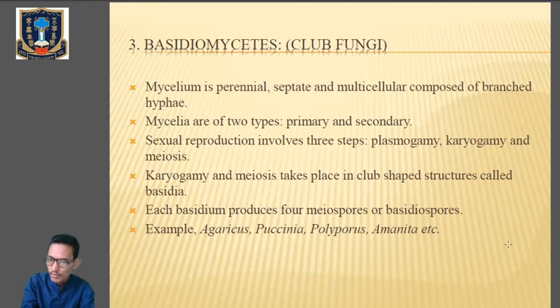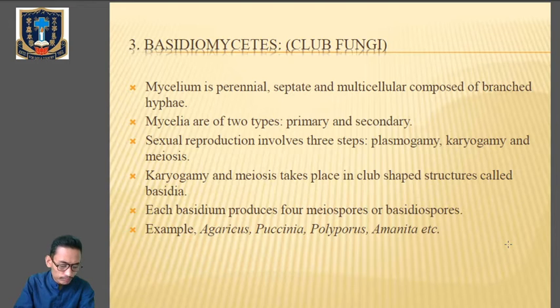S-C-L-E-R-O-T-I-A. All these characters you will get in the book also. Sclerotia, or rhizomorph, the root-like accretion of hyphae. Now karyogamy and meiosis take place in a club-shaped structure called the basidia, and hence the name of the group is Basidiomycetes. Each basidium produces 4 meiospores or basidiospores, which are present at the tip of the fine outgrowth called the sterigmata.